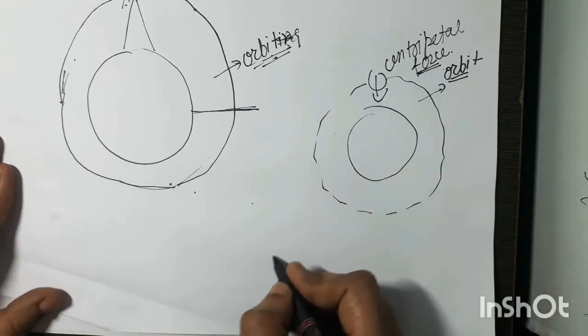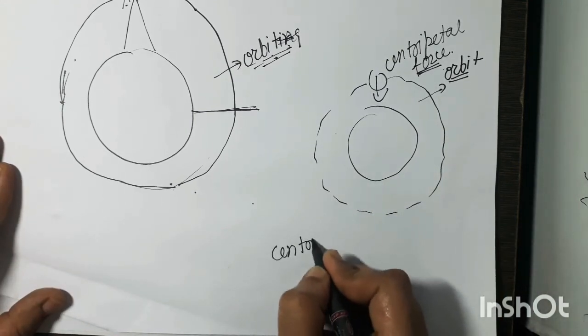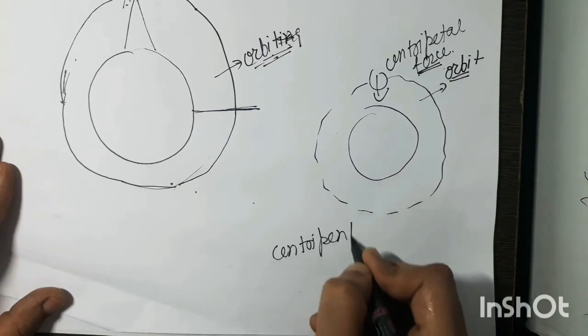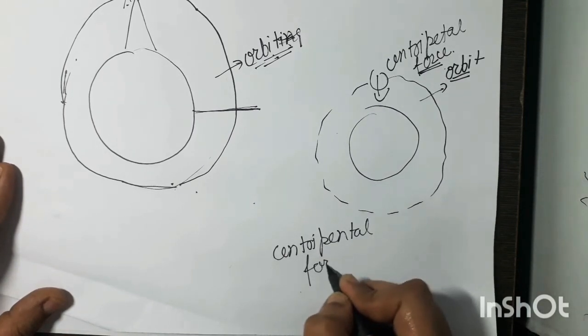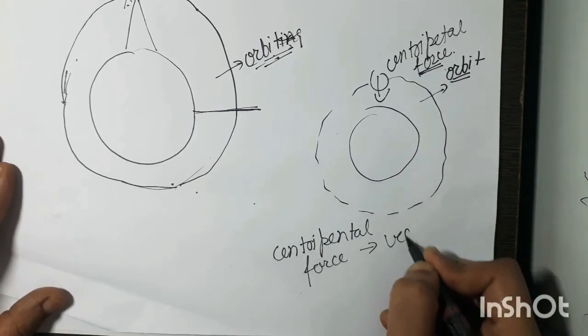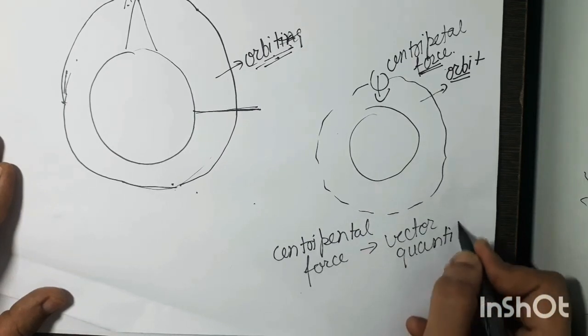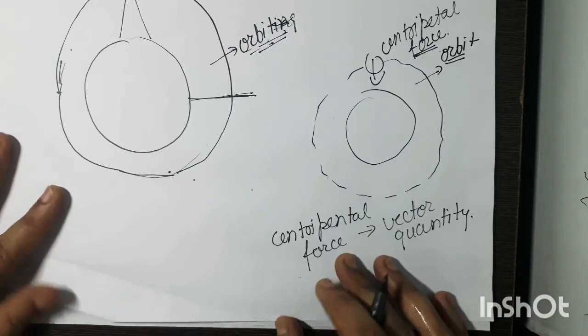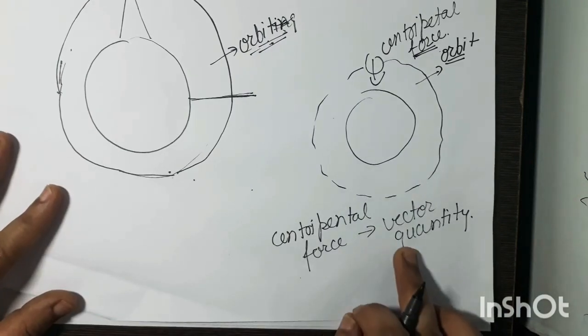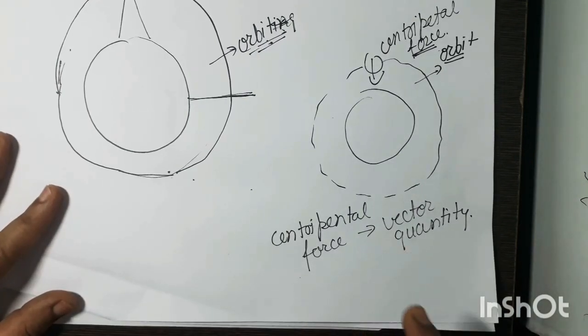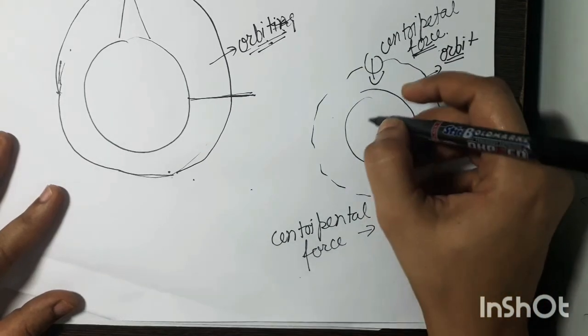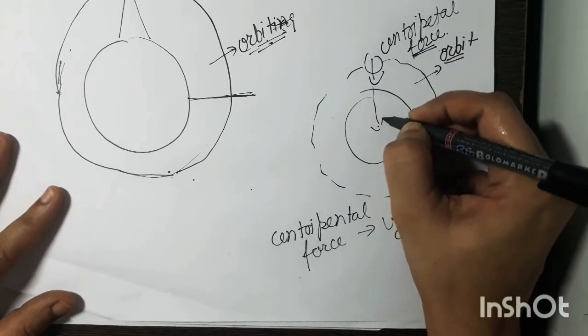Now this centripetal force is a vector quantity, because it has direction, and the direction is always towards the center of the earth.